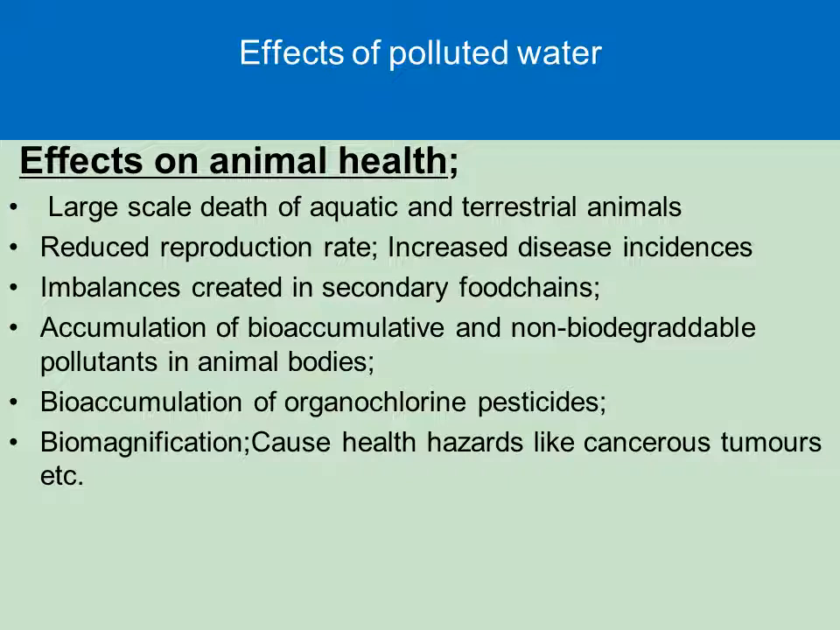It results in the accumulation of bioaccumulative and non-biodegradable pollutants in the animal bodies. Bioaccumulation is the gradual accumulation of certain substances, such as pesticides or other chemicals, in an organism. That is bioaccumulation. So organochlorine pesticides accumulate, get inside the body and get deposited.